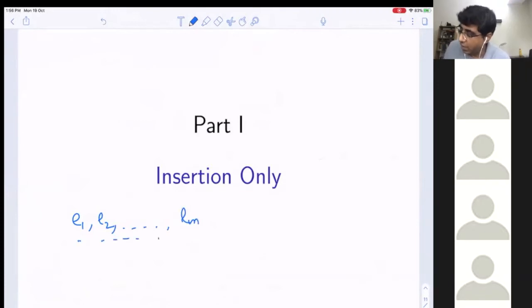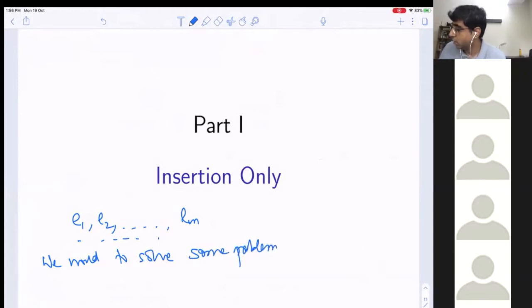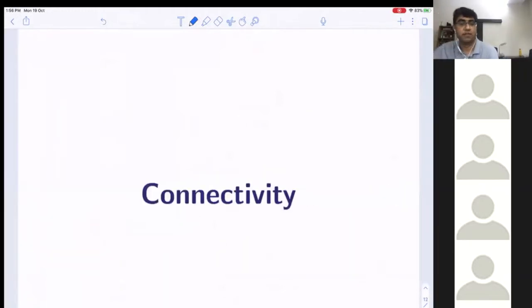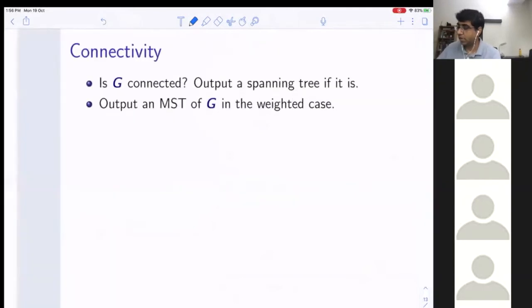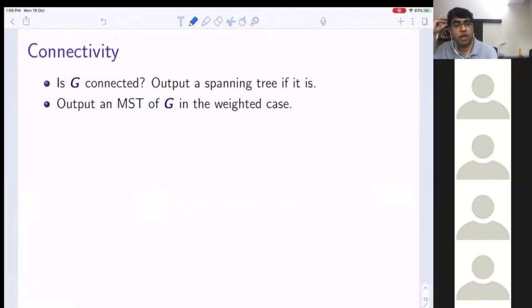So for today's lecture, edges are coming and nothing is being deleted, and we would like to solve some problem. The first problem I would like to solve is connectivity, a very basic problem. My question is: is G connected? If it is connected, output a spanning tree. And when we have weights, I would like to output a minimum weight spanning tree, an MST of G. These are the kinds of questions I'm interested in.